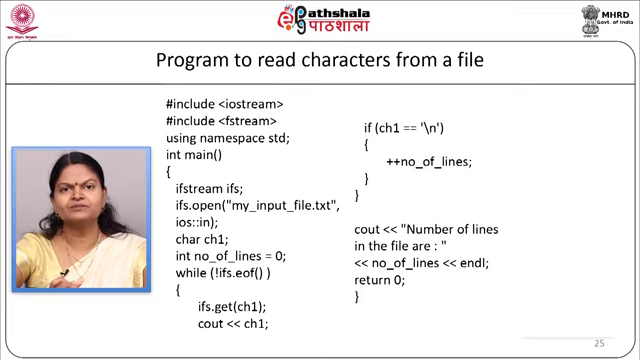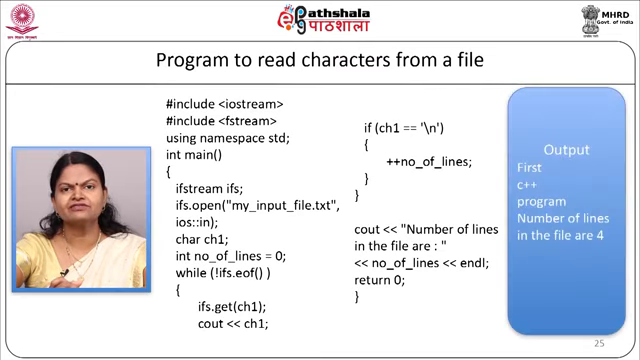Now, when the above program is compiled and executed, it will produce the following result. The data in the file will be displayed first as 4 lines, welcome to first C++ program, and the output will be: number of lines in the file is 4.